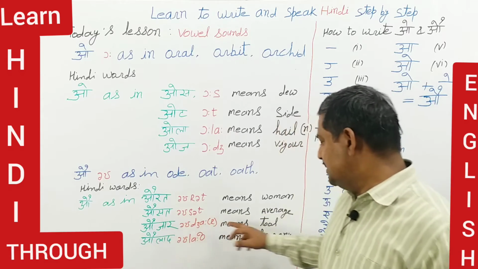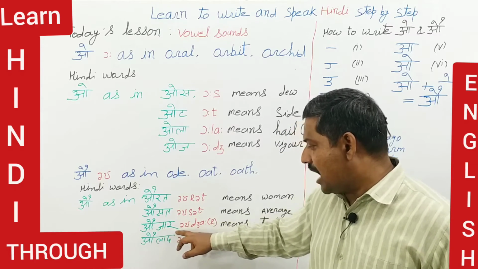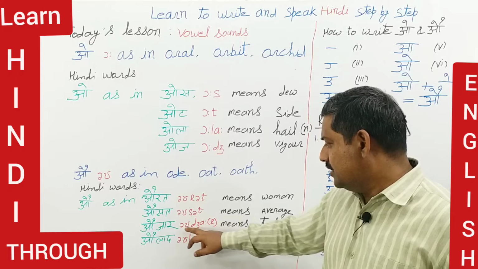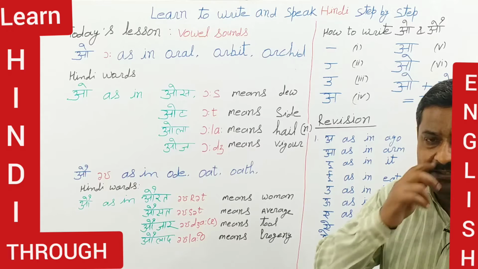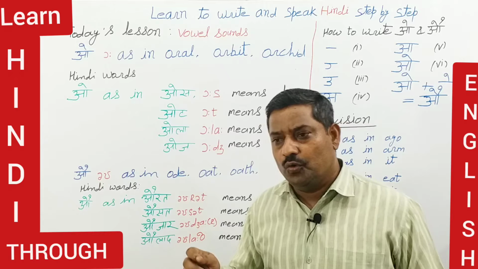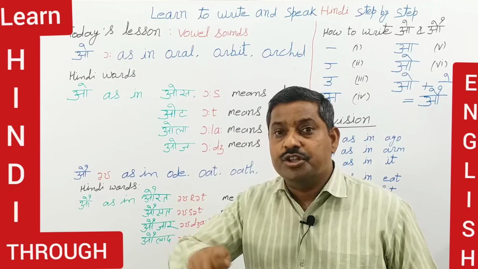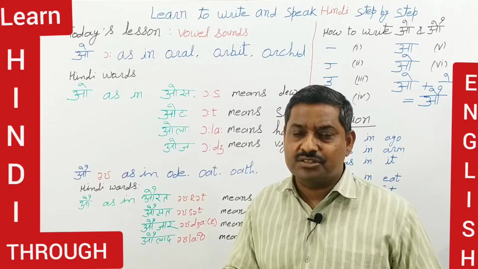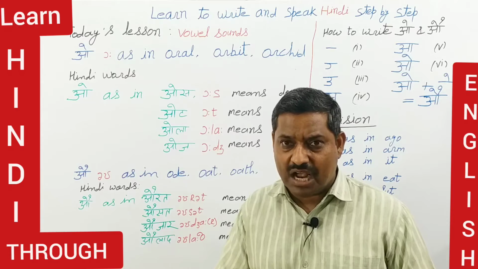And aujar. Aujar means tool. When you make something, you work in a shop somewhere, and you use something like a wrench. What is a wrench? A wrench is a tool. And a screwdriver is a tool. So the screwdriver is known as aujar in Hindi, and a wrench is also known as aujar in Hindi.